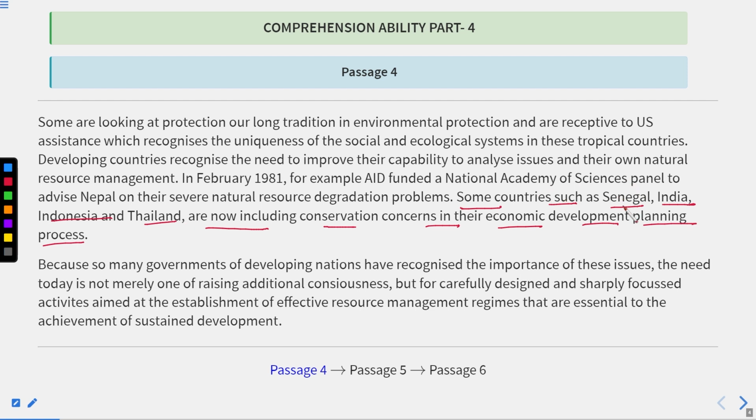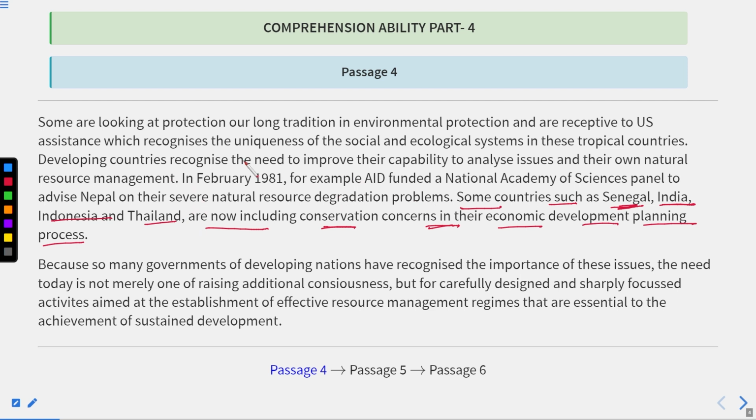Now we know very well that Senegal is in Africa. This is an African country, and India is an Asian country. So all these four are Asian and African countries. We were talking about Asian and African countries, and these four are actually Asian and African countries. So here we have the clue of the answer: some countries such as Senegal, India, Indonesia, and Thailand are now including conservation concerns in their economic development planning process. So from here, we can get the answer.